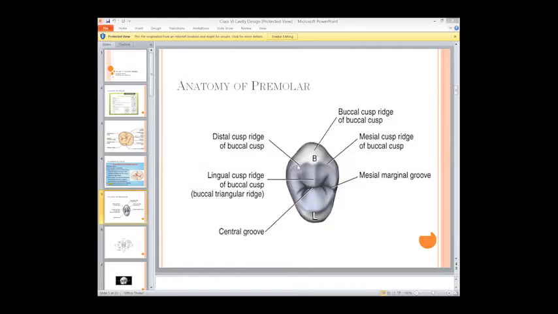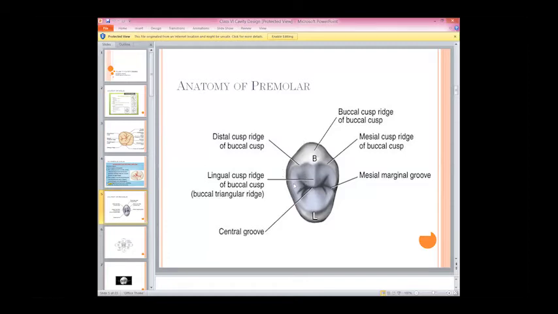A cusp also has its own ridges. Each cusp has four ridges. On the mesial side we have two cusp ridges, and on the distal side we have two. We have the mesial cusp ridge, the buccal cusp ridge, the distal cusp ridge, and the lingual cusp ridge of the buccal cusp.